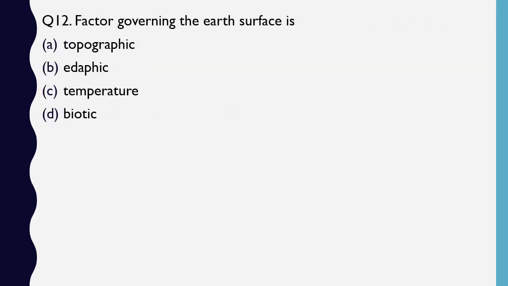Question number 12. Factors governing the Earth's surface is topographic, edaphic, temperature or biotic. The correct answer is option A, topographic factors.